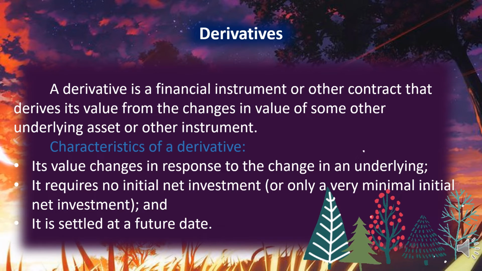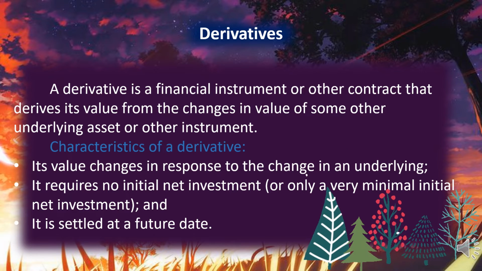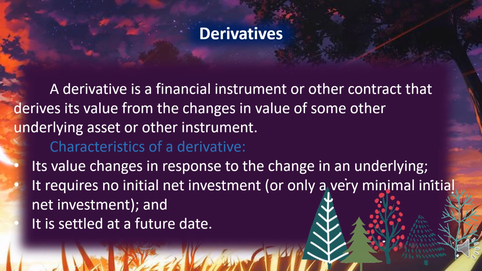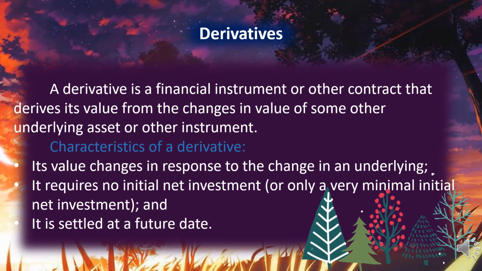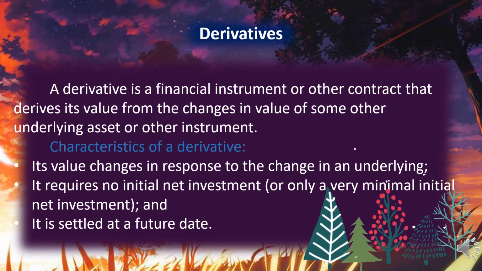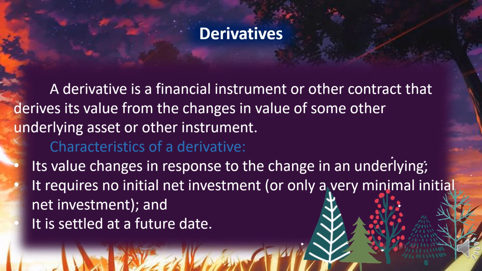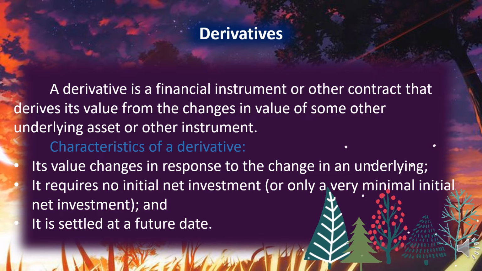So a derivative is a financial instrument or other contract that derives its value from the change in value of some underlying asset or other instrument. The characteristics of a derivative are, number one, its value changes in response to the change in an underlying. Next, it requires no initial net investment or only a very minimal initial net investment. And lastly, it is settled at a future date.